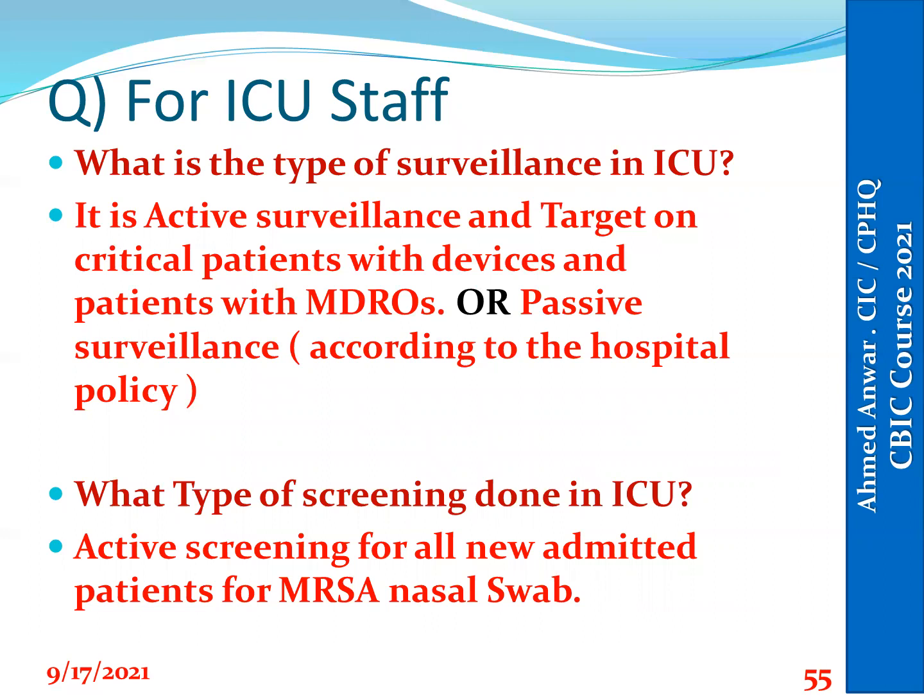So we talked about the bundles of the hospital. If the surveyor asks any one of our staff what is the type of surveillance for the hospital, the staff should be oriented about the type of surveillance, whether it is active or passive. And the surveillance data should be distributed monthly to all departments and discussed monthly or quarterly in the infection control committee.